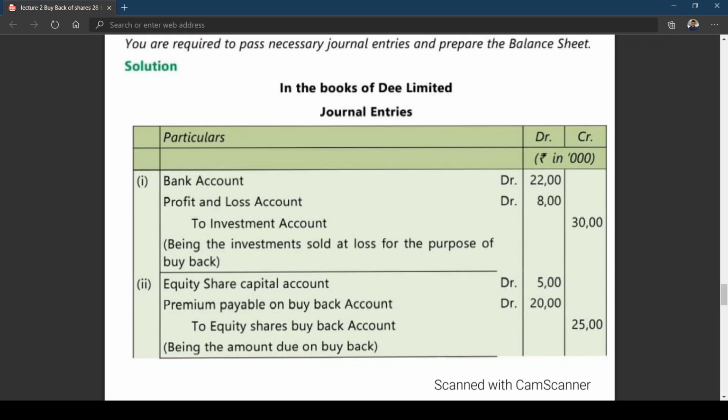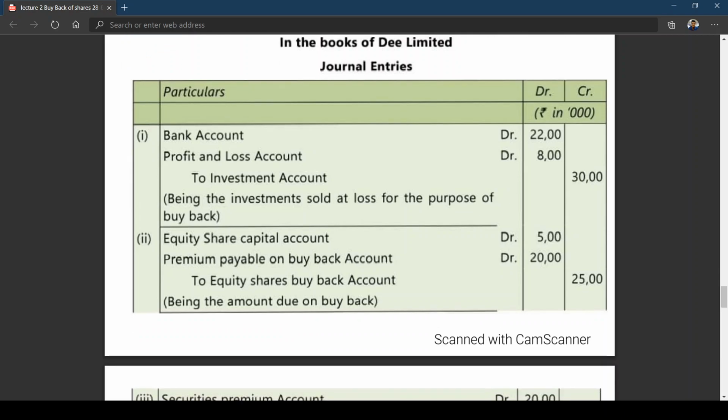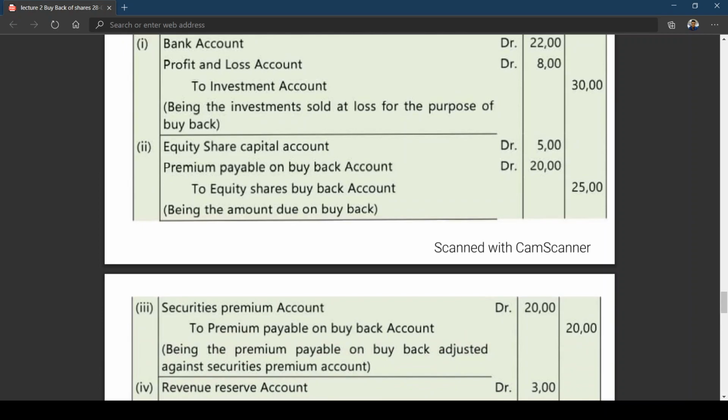So when you talk about 20% of equity share capital, you can calculate, and the face value you are getting is 5 lakhs and premium payable you are getting is 20 lakhs. So equity share buyback account, I think you can understand this, being amount due on buyback. Then security premium account Dr to premium payable on buyback account. The 20 lakhs loss is adjusted to security premium.